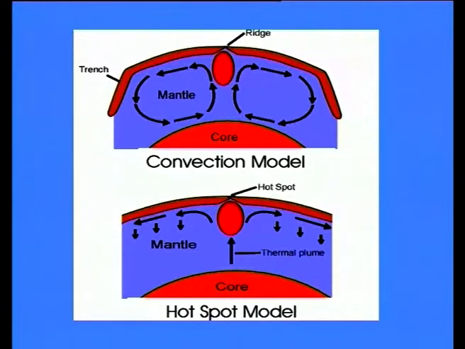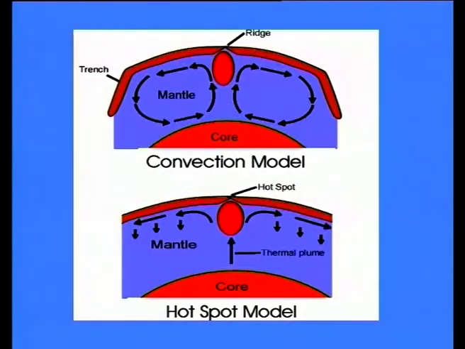As they rise up, they hit the asthenosphere. The asthenosphere in turn heats up the lithosphere and causes a bulge on the lithosphere. This results in spreading out of the lithosphere from the center of the mantle plume, causing the development of a hot spot and outpouring of lava.